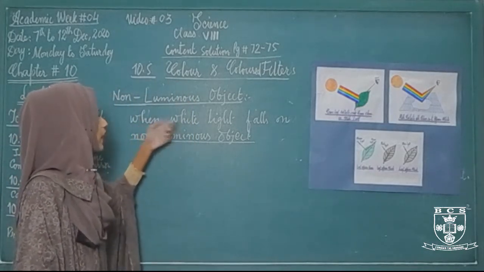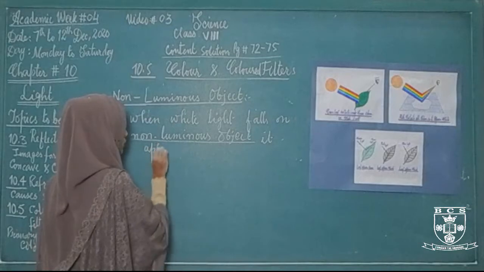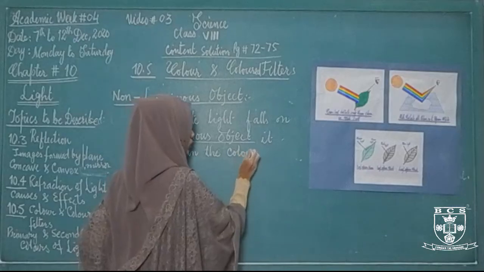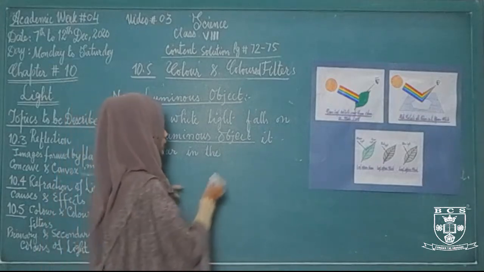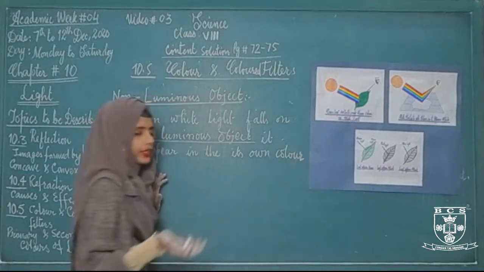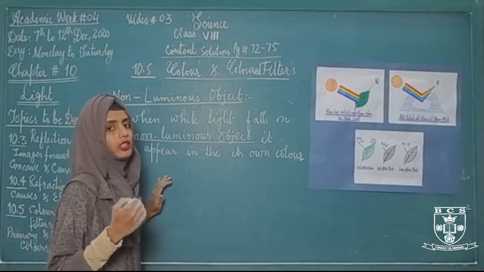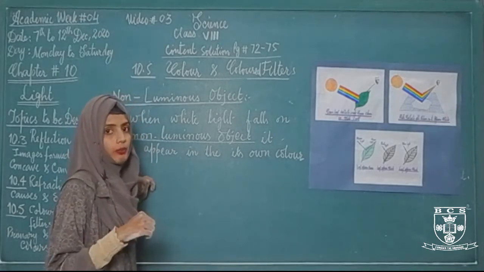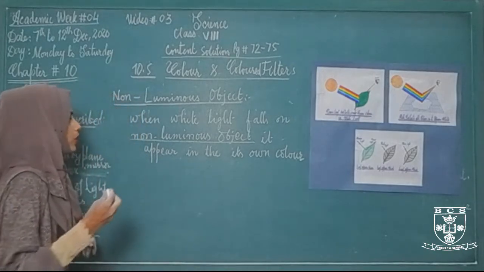When the white light falls on a non-luminous object, it appears in its own color. If it is red in color, it will appear red. If it is green in color, it will appear green. If it is blue in color, it will appear blue. If the non-luminous object is indigo blue in color, it will appear indigo blue in color.